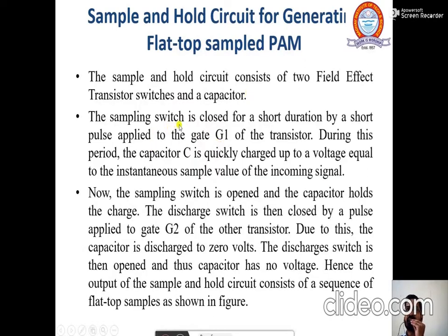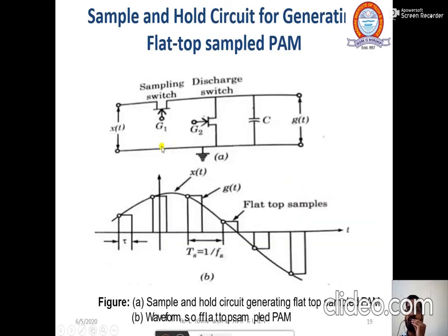pulse amplitude modulation. So this sample and hold circuit consists of two field effect transistors, with gates G1 and G2. These switches are called field effect transistors. So the sampling switch is closed for a short duration by a short pulse applied to the gate G1 of the transistor. During this period, the capacitor C is quickly charged up to a voltage equal to the instantaneous sample value of the incoming signal.